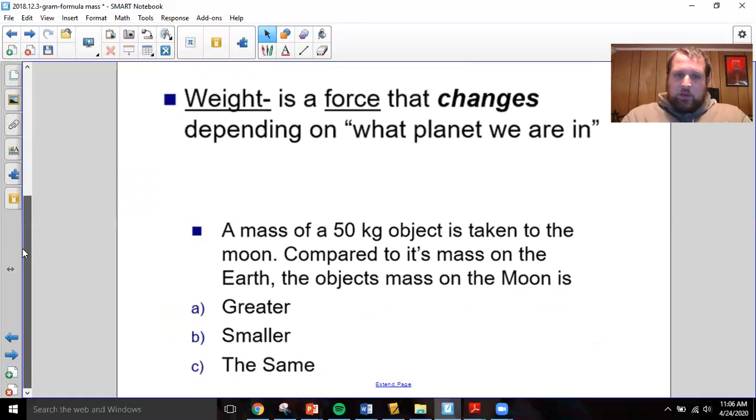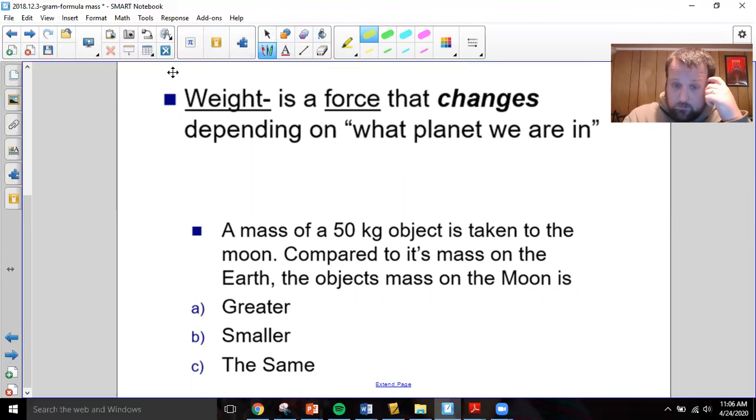So, kind of a trick question that you might see on the Regents: the mass of a 50 kilogram object is taken to the moon. Compared to its mass on the Earth, the object's mass on the moon is... and the trick answer is smaller. You might think it's smaller because the moon's smaller and gravity's smaller, but because gravity is smaller, that means the weight is less, but the mass is the same. They're asking about the mass. It has 50 kilograms of mass on the moon as well. So what changes is the force the object feels depending on where they are.